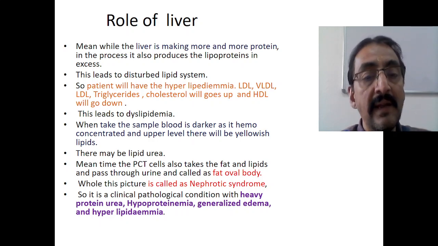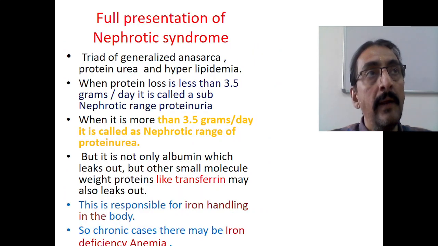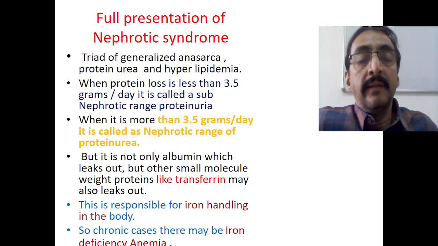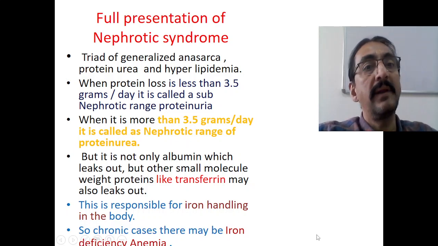It is a clinicopathological condition with heavy proteinuria, hypoproteinemia, generalized edema, and hyperlipidemia or dyslipidemia. Now, what happens in the next phase? That is a full presentation of nephrotic syndrome: a triad of generalized anasarca, proteinuria, and hyperlipidemia.